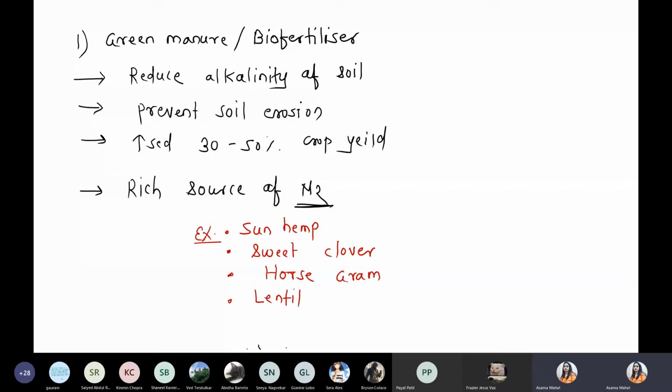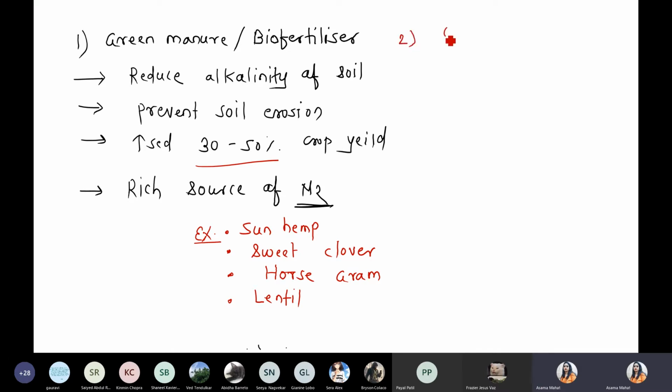So these are the few examples which act as green manure to reduce the alkalinity, prevent soil erosion, increase crop productivity approximately 30 to 50%. And again these are a rich source of nitrogen. Got it? Okay, chalo. So now the first point, that is green manure.